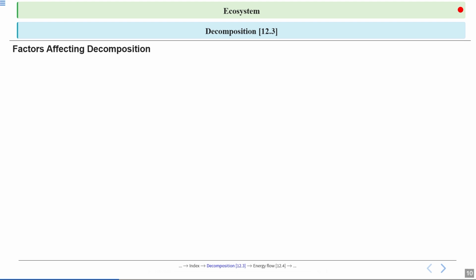Now let's talk about the factors affecting decomposition. The first one is oxygen availability. Oxygen is a major player in decomposition. Decomposition is mostly an aerobic process, which means it needs oxygen to happen efficiently. Most of the decomposers work best when oxygen is present.